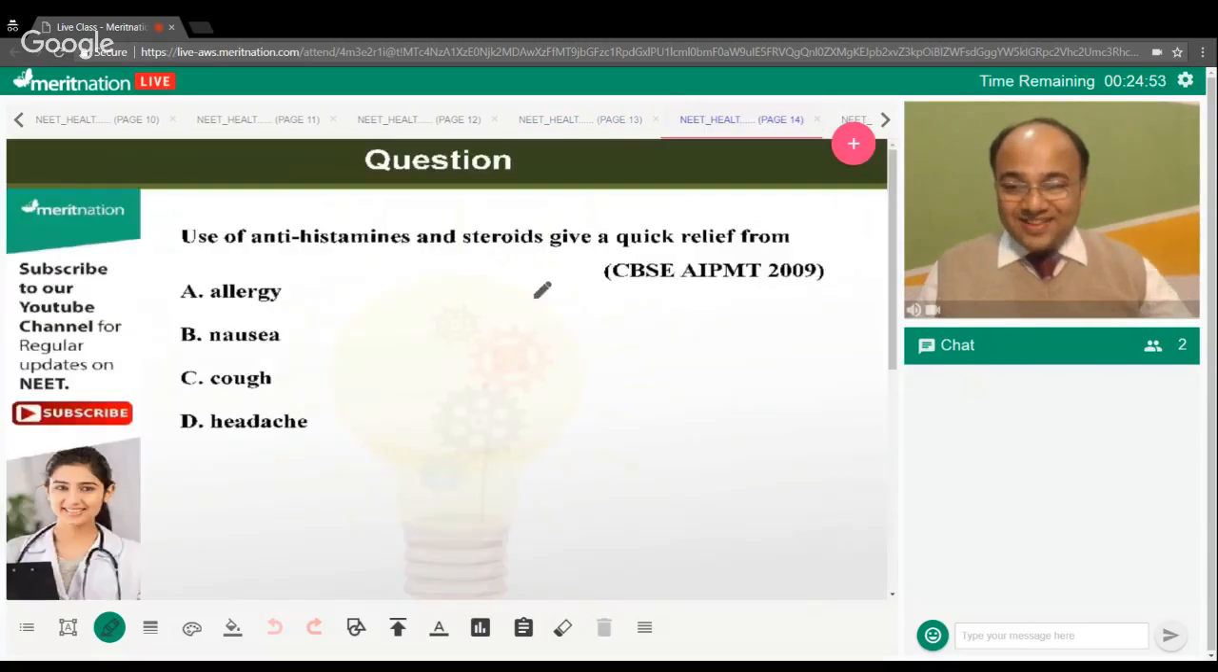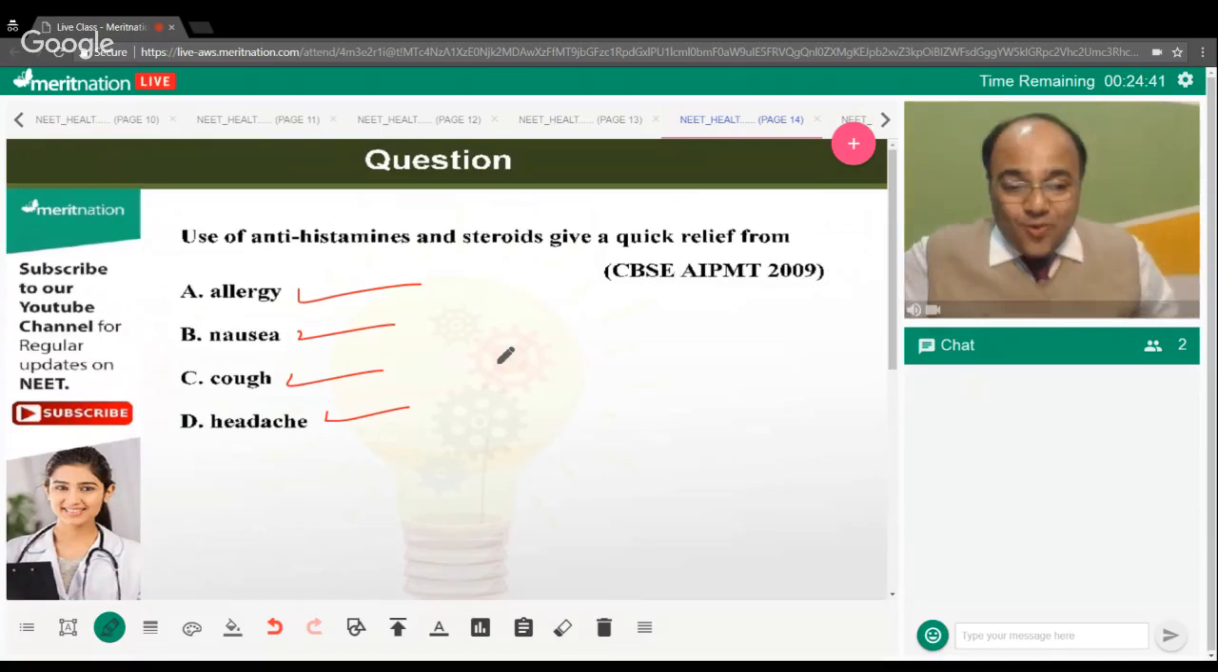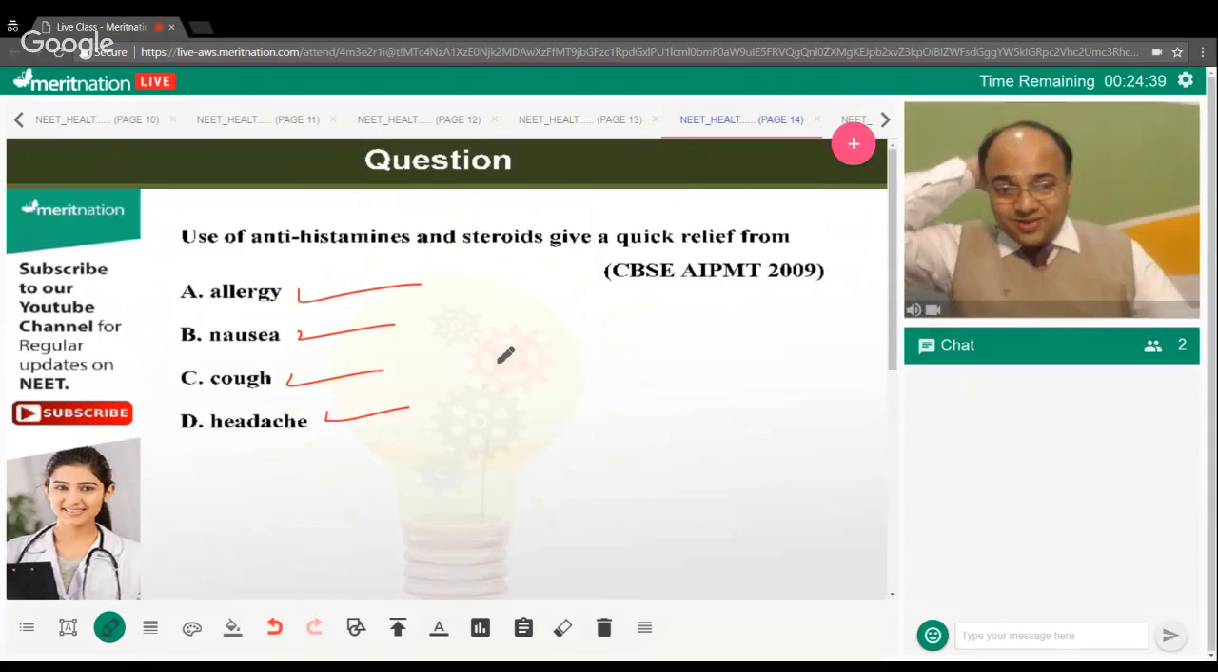And let's see the next one. So, use of antihistamines and steroids give a quick relief from allergy, nausea, cough, or headache. So, what is going to be the correct answer over here?